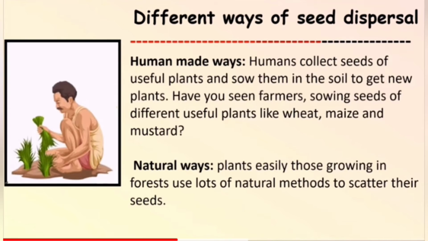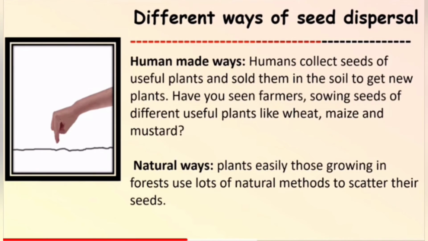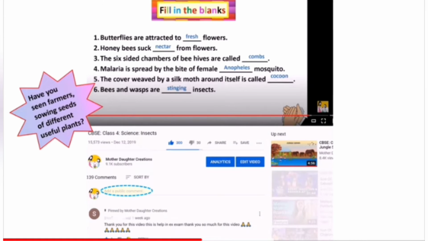Different ways of seed dispersal. Human-made ways. Humans collect seeds of useful plants and sow them in the soil to get new plants. Have you seen farmers sowing seeds of different useful plants like wheat, maize, and mustard? Natural ways. Plants growing in the forest use lots of natural methods to scatter their seeds, and they grow well.